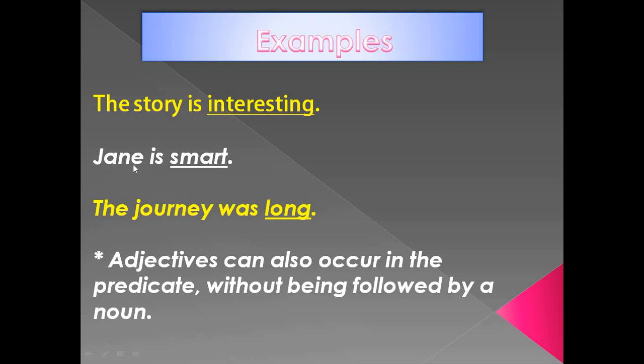Here, Jane is described as smart. Jane is a noun and smart is the adjective. Next sentence, the journey was long. Here, the noun is journey and the adjective is long. So the journey, the noun, is in the subject and long is in the predicate, which is the adjective.